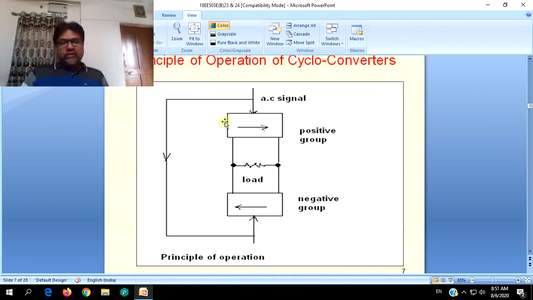And now when we follow the blocks, they are divided into positive group and negative group.